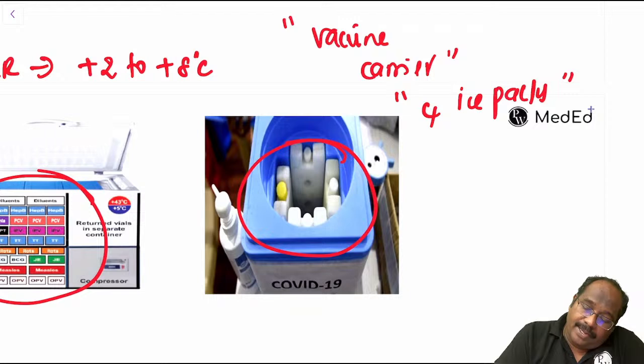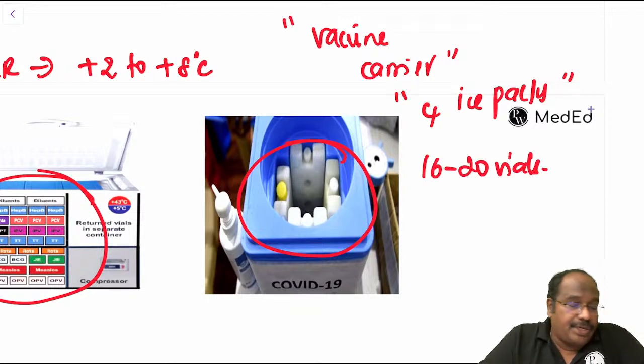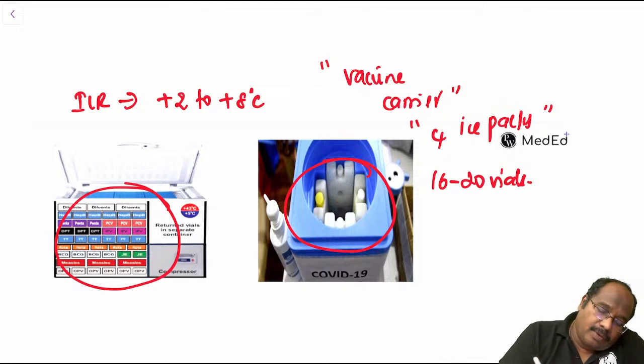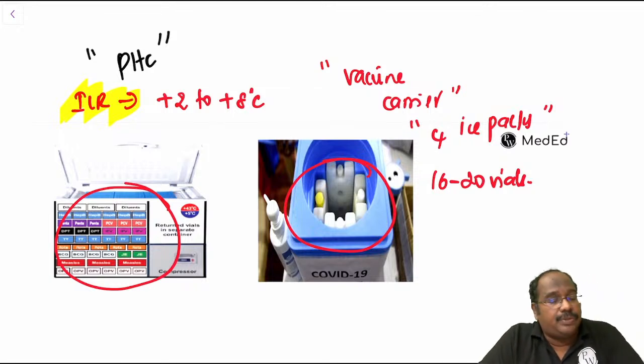And how many vials can we store? 16 to 20 vials you can store. This is the ILR, ice lined refrigerator, and deep freezer. In a PHC, you will always use the ILR for storing the vaccines.